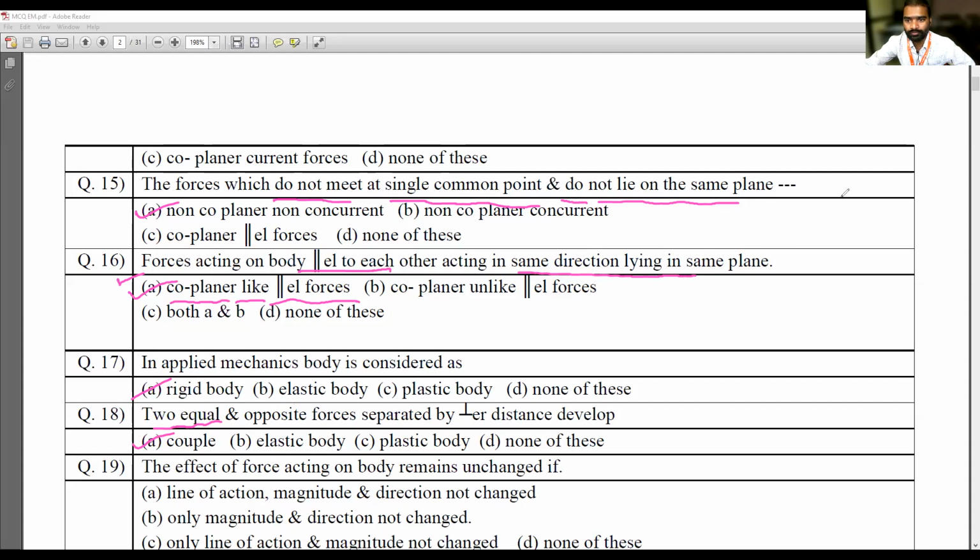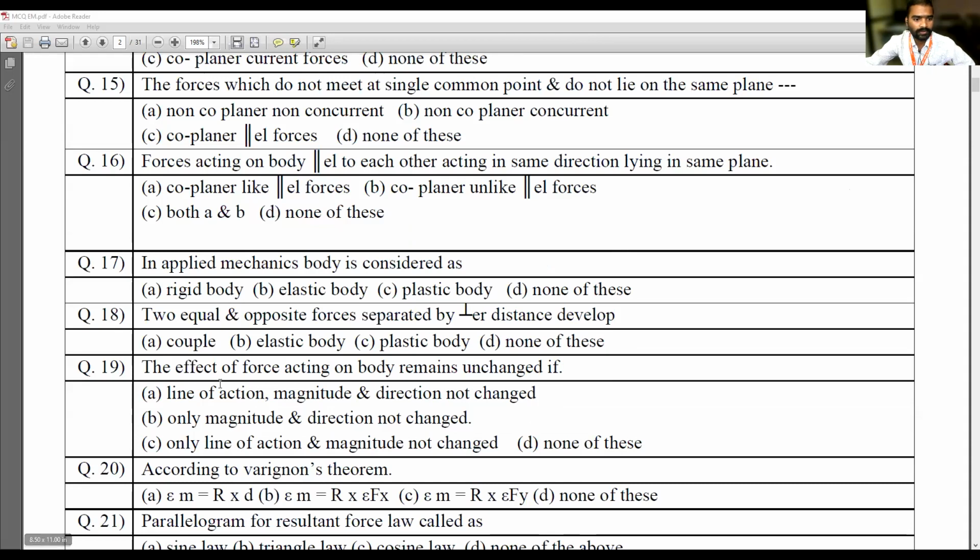Roll number 42. The effect of force acting on a body remains unchanged if: line of action, magnitude and direction not changed; only magnitude and direction not changed; only line of action and magnitude not changed; none. Yes, the answer is line of action, magnitude and direction not changed.